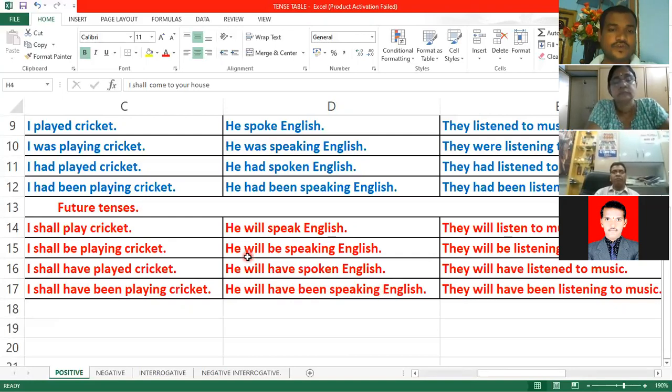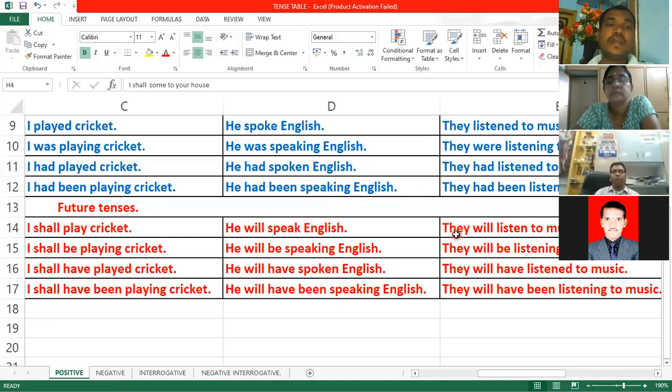So what is the subject here? He. Third person singular. So what is the helping verb here? Will. So for first person singular, I used I shall. For third person singular, I used he will. Now just come to the third example.